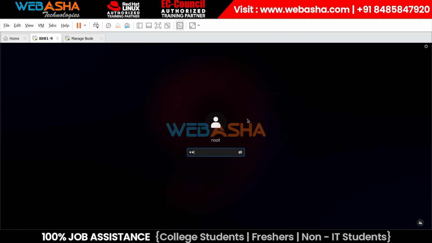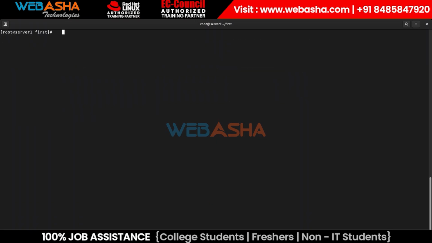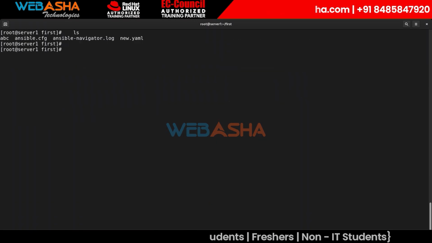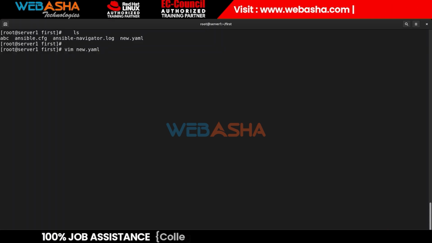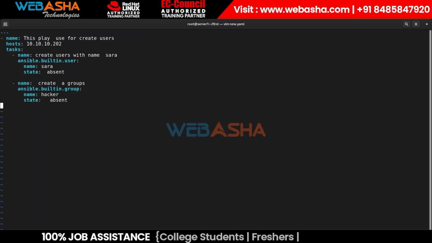Let's suppose that is my control node. If you remember, the very first, I'm not sure about the date actually, here we have a playbook, if you notice. In this playbook we need to create users and groups and so on. I need to specify those users like Sarah and those groups like hacker with the help of variables, not with the help of the real name.